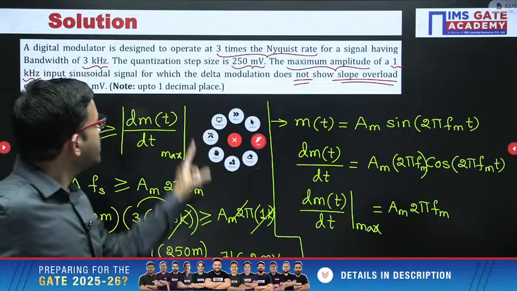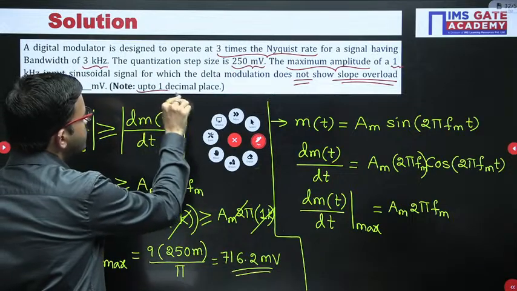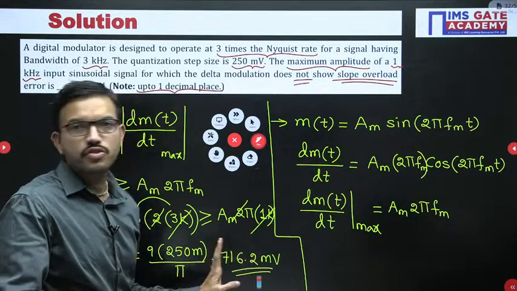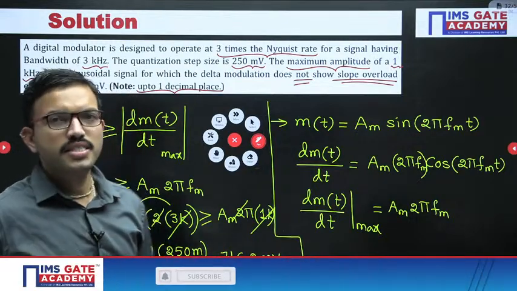Since in this question I have asked that you can round off your answer to 1 decimal place, accordingly after the decimal point you can round off. Yes, this is right. Very good.